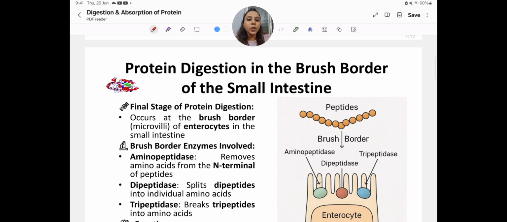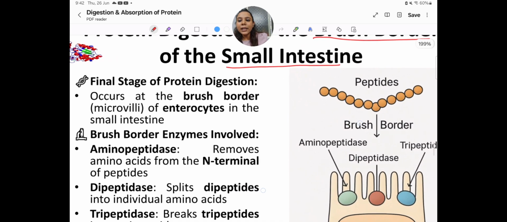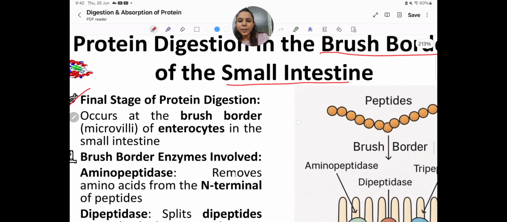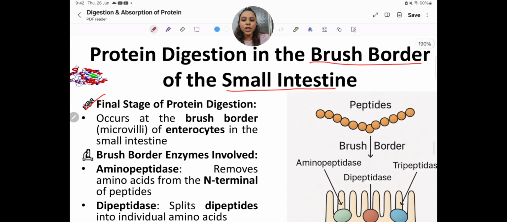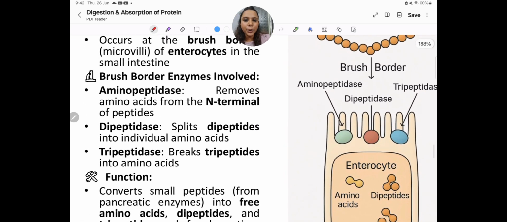Now we come to the brush border site of the small intestine. There are several enzymes present at the brush border of the small intestine. The final stage of protein digestion occurs at the brush border microvilli of enterocytes in the small intestine, and brush border enzymes are involved, like aminopeptidase, which removes amino acids from the N-terminal of peptides.